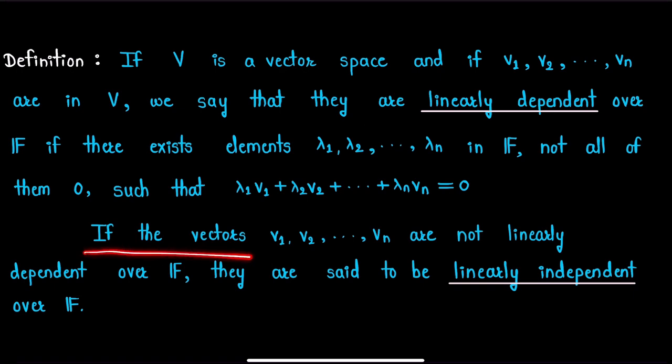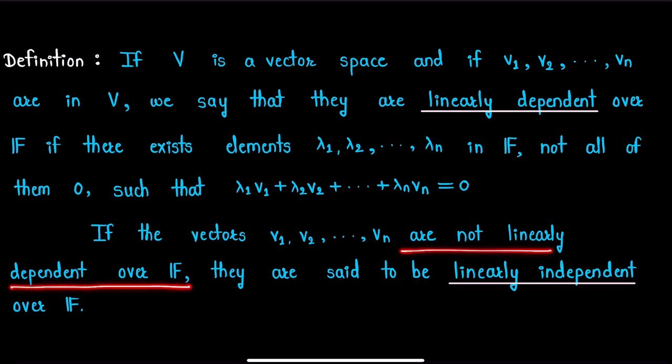Now, if the vectors V1, V2 up to Vn are not linearly dependent over field F, then we say that these vectors are linearly independent over field F.